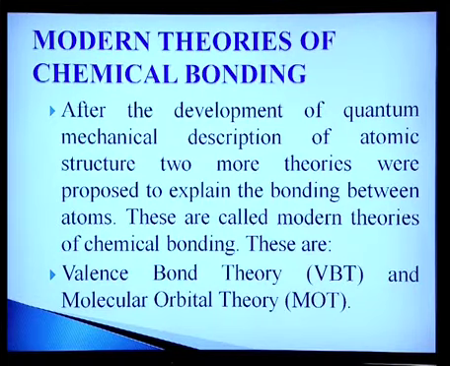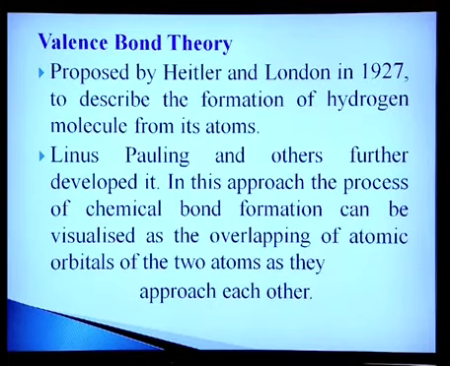After the development of the quantum mechanical description of atomic structure, 2 more theories were proposed to explain the bonding between atoms. These are called modern theories of chemical bonding. Number 1, valence bond theory, commonly known as VBT, and number 2, molecular orbital theory, commonly known as MOT. Valence bond theory was proposed by Heitler and London in 1927 to describe the formation of the hydrogen molecule from its atoms. Linus Pauling and others further developed it.